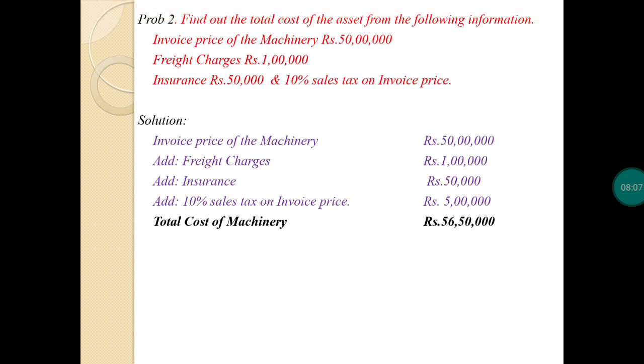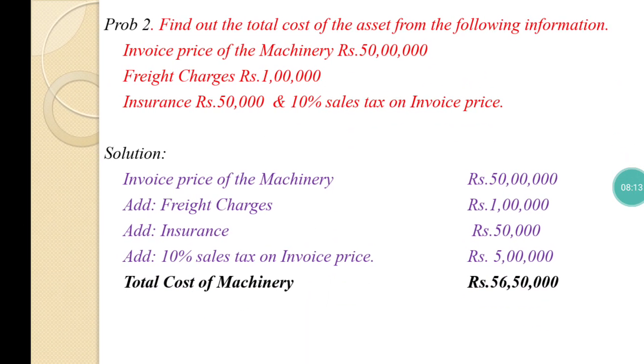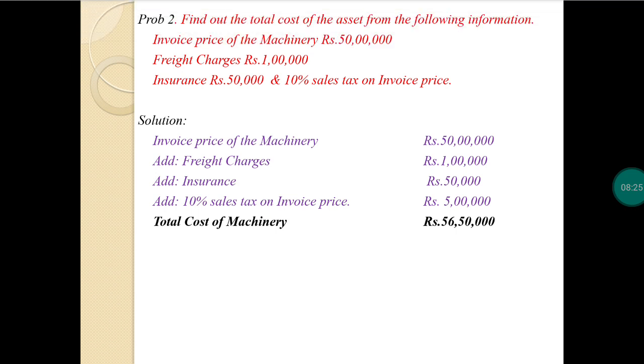The problem. Now they are providing: find out the total cost of the asset from the following information.